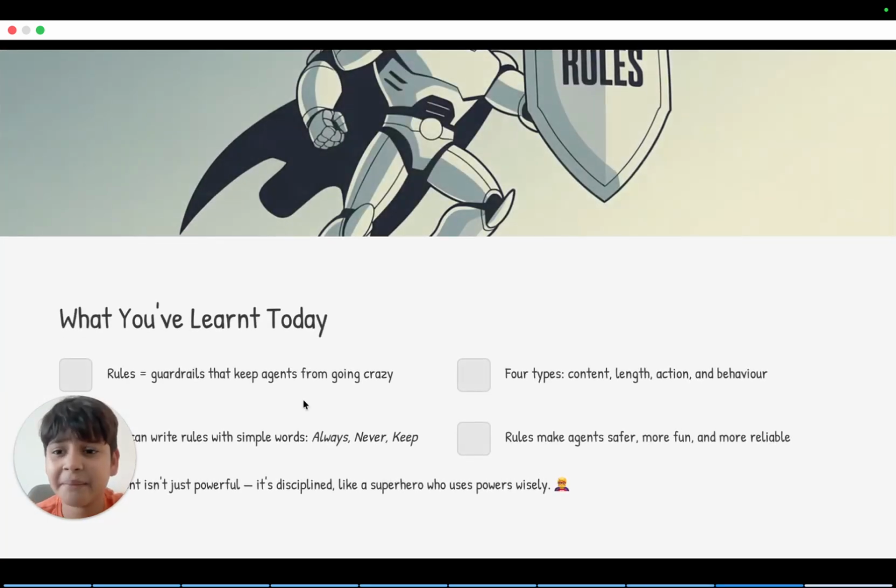So today, you learned rules are guardrails. 4 types of rules: content, length, action, and behavior. You can write rules with simple words. Rules always make agents smarter.